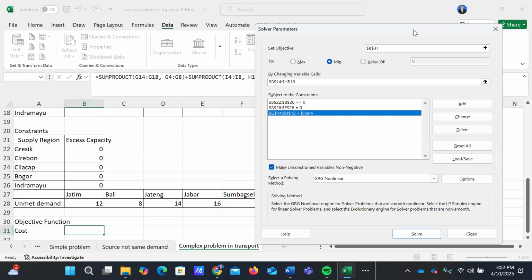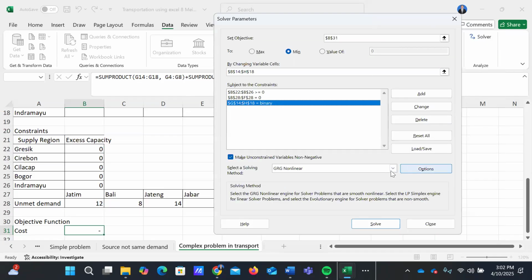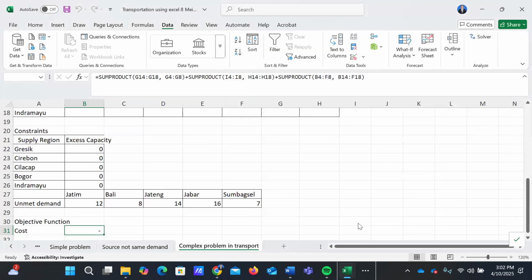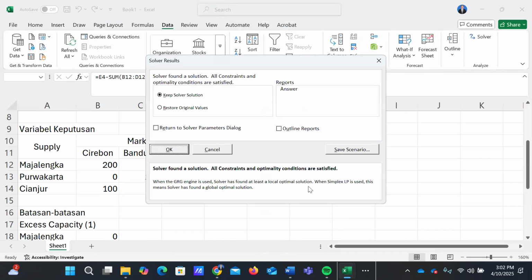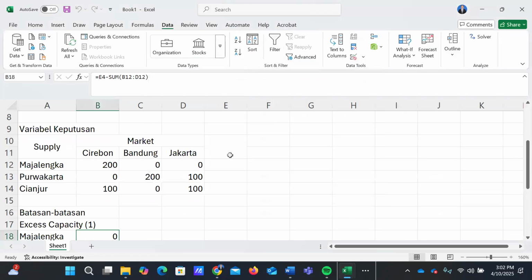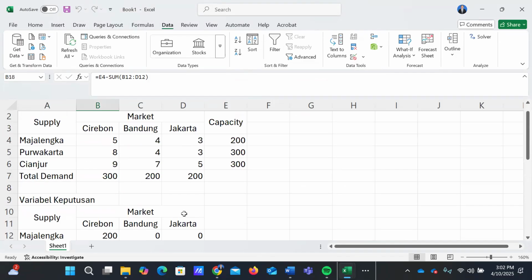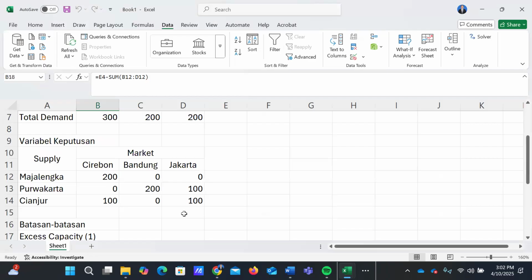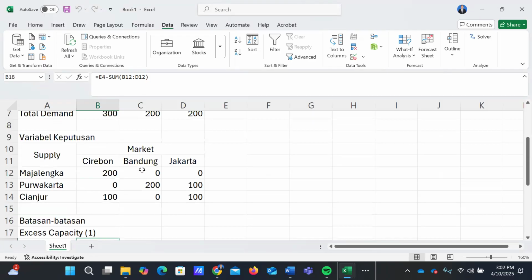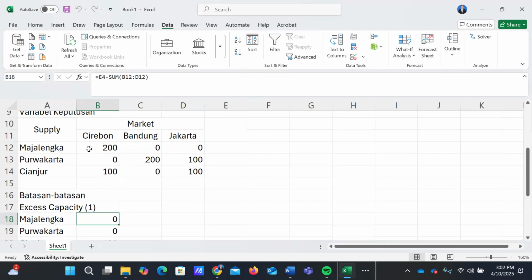Okay, and let's run our solver. Bismillah. Okay, we have a solution here. There is no problem with our iterations. This is our solution. Here, we read our solution.